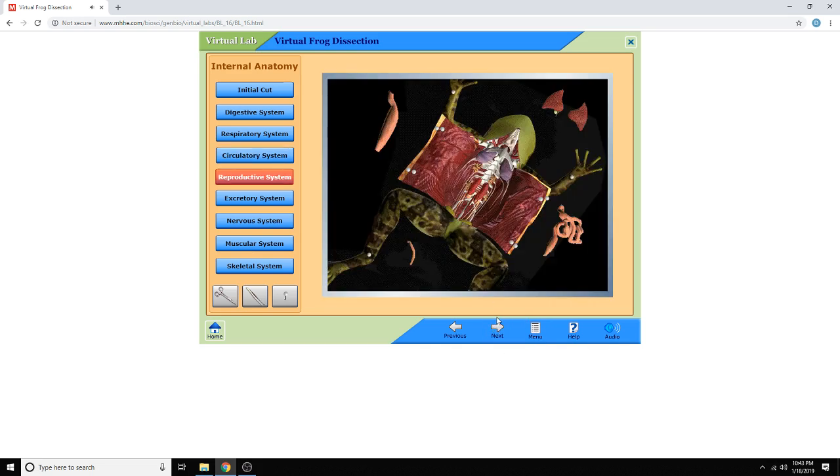A frog's reproductive system is responsible for producing sex cells. In males, sperm are formed in the testes. In females, eggs are formed in ovaries. The many thread-like parts shown in yellow are called fat bodies. They store fat that can be used by the frog for energy during hibernation or breeding.